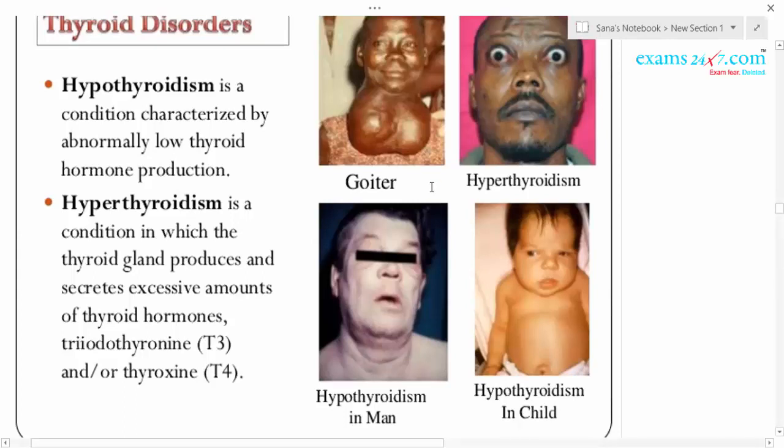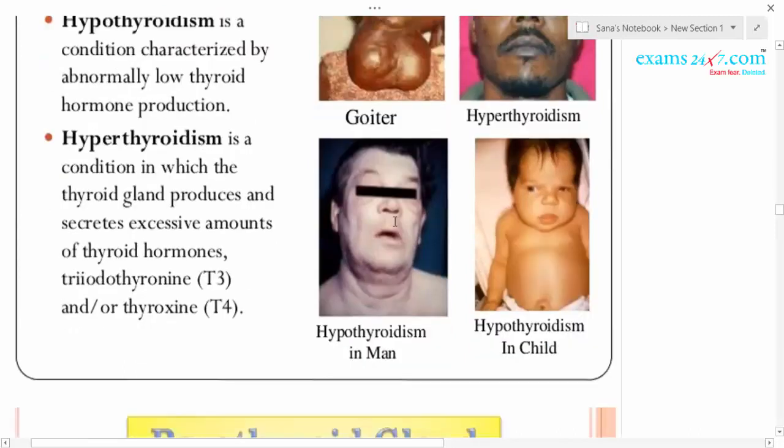In the case of adult women, hypothyroidism may cause the menstrual cycle to become irregular also. Okay. So another disease which is caused due to the deficiency of thyroid hormone in adults is called myxedema. There is swelling of the face, you can see the diagram here. Swelling of the face, lips, eyelids, tongue, and thickening of the skin can be seen. Okay. It is also called Gull's disease.